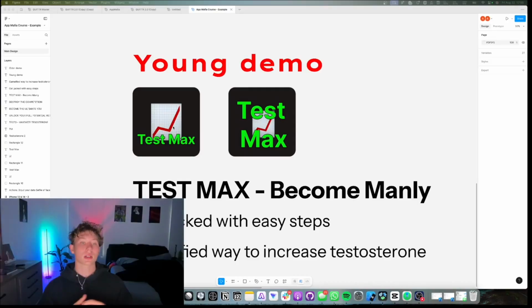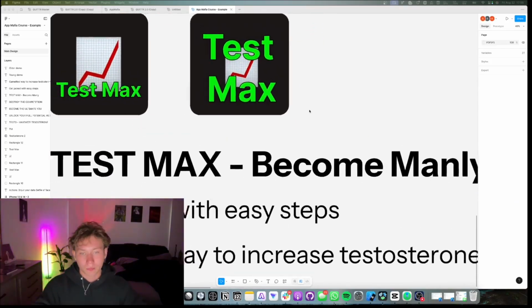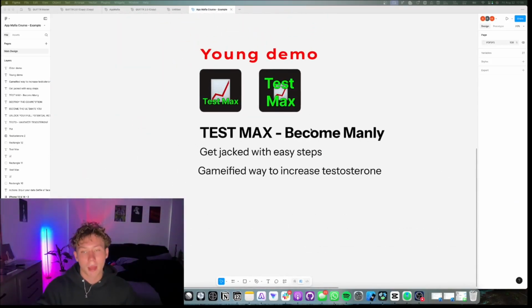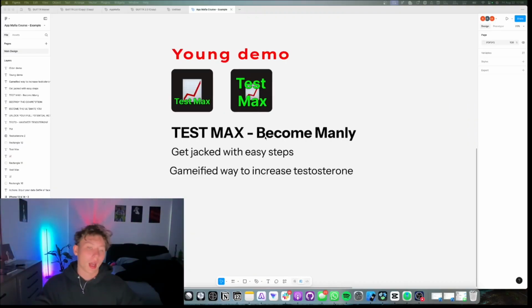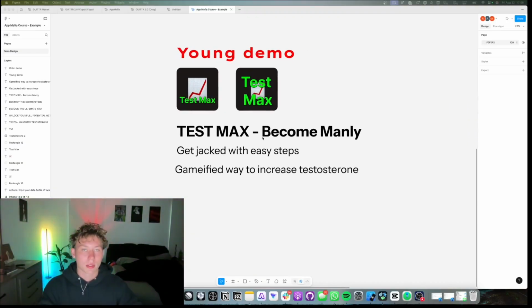And this is because emojis are very relatable. And yeah, young people use them a lot. So it makes sense to leverage that kind of cultural significance within our app icon and our branding. So look at the difference here. Test Max, become manly. It's way more passive. It's easier to be a part of. And then the line is like, get jacked with easy steps.